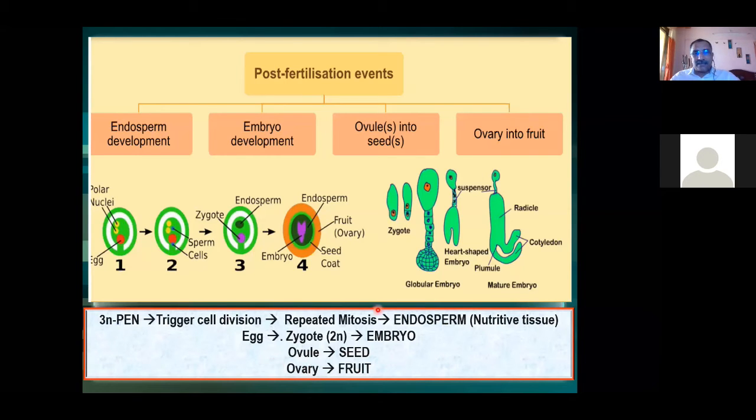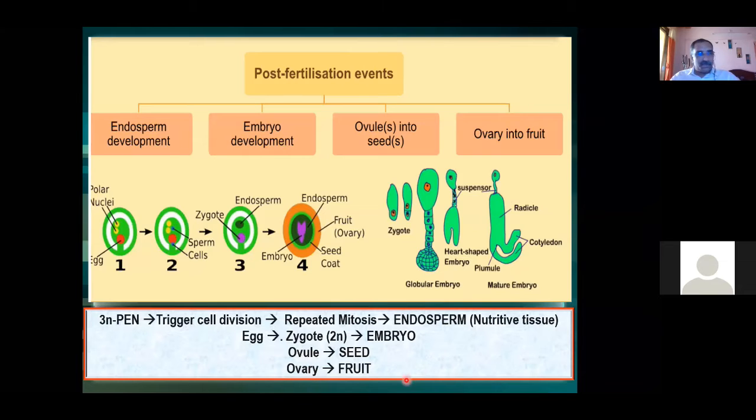So these are the events, the altogether events you can see after fertilization. I repeat, the primary endosperm nucleus is developing into the endosperm, and the egg is developing into embryo, and the ovule where all these things are placed is developing into seed, and where the ovule is located, the entire ovary is becoming one fruit. So is it clear to you?